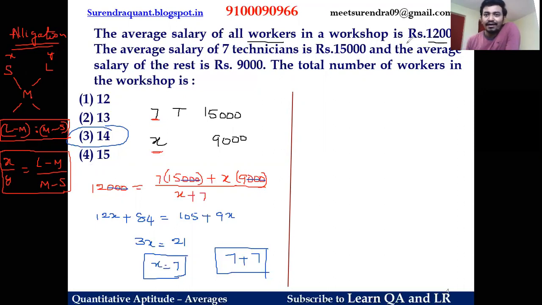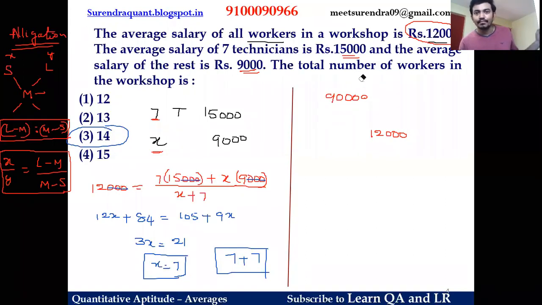Now here, this is the average salary of all the persons. That is the mean salary of the group, we can say. So here the mean salary of the group is M. Place in between, in the middle, that is 12,000. What is the smaller value? This is the smaller value, this is the larger value. So to avoid negative numbers, place the smaller value here, 9,000, right? And the larger value on the right top, which is 15,000, given.